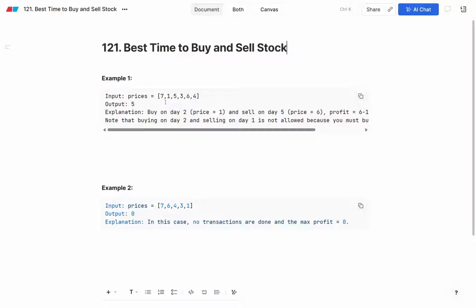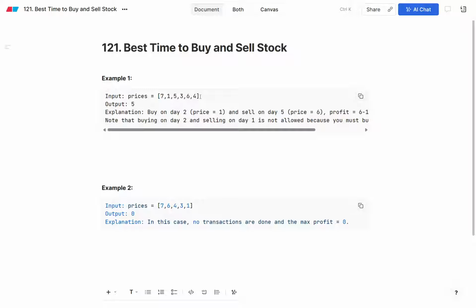In this question, they give you the prices of the stock on each day. On the first day, the price of the stock was 7. Then on the second day it was 1, then 5, then 3, then 6, then 4. From this, you need to find on which day you buy the stock so that the cost is minimum, and on which day you sell it. We subtract both, and we want the maximum profit.